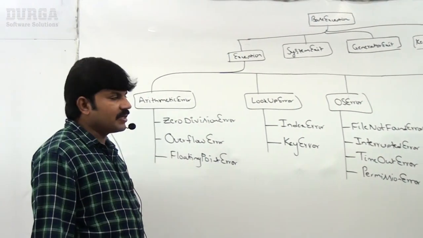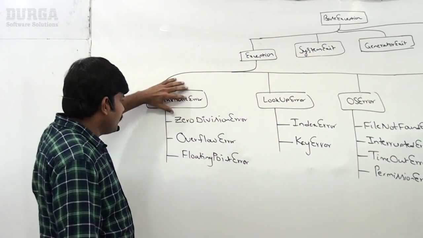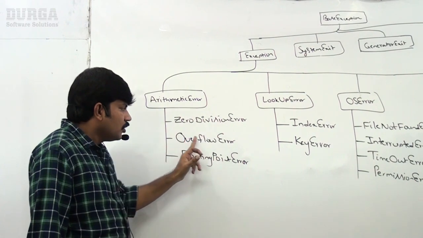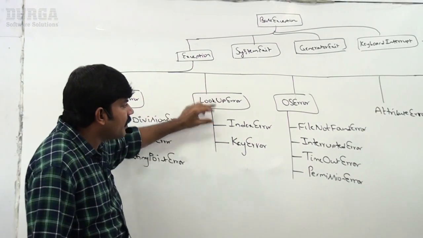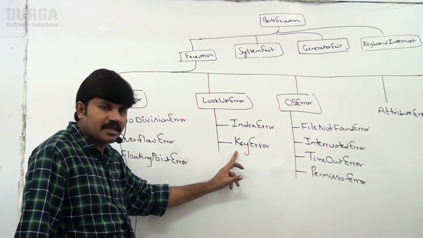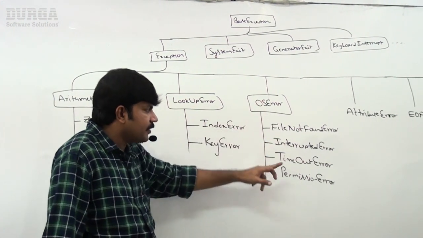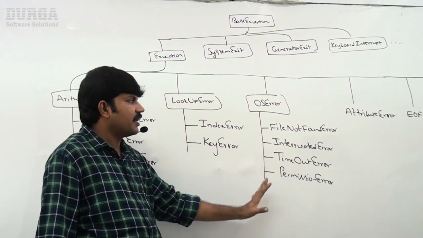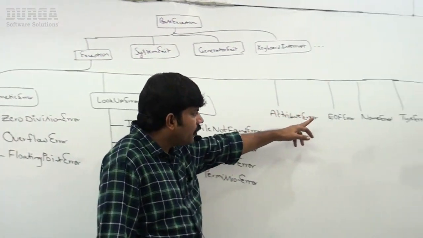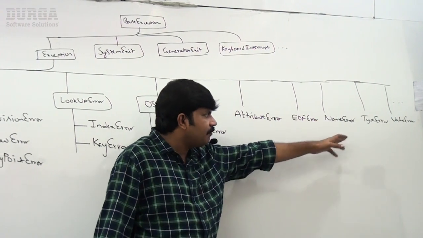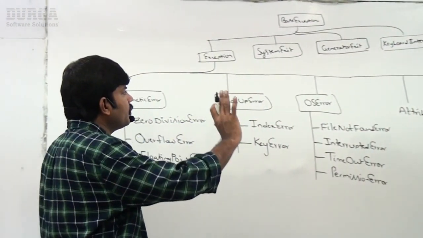Are you in the position to understand? Base exception, arithmetic error, zero division error, overflow error, floating point error. Similarly, lookup error, with child classes index error, key error. Next, OS error: file not found error, interrupted error, timeout error, permission error. Similar to this, attribute error, EOF error, name error, type error, value error. These are the things you should be aware of.